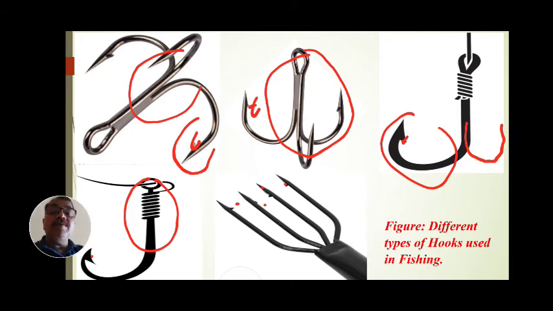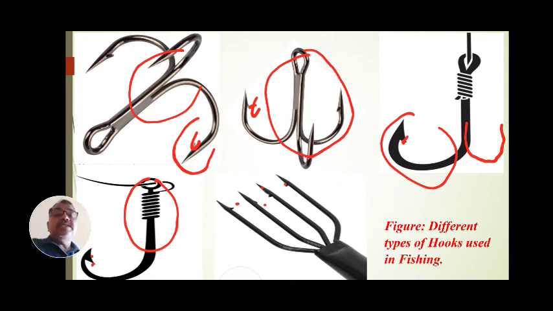This is the barbed point. This is the pointed recurved position. When it is simple, it is a simple hook, and when it is a recurved hook, it is called a barb. When these hooks are connected to one another continuously, 1, 2, 3, 4, it is called a line.